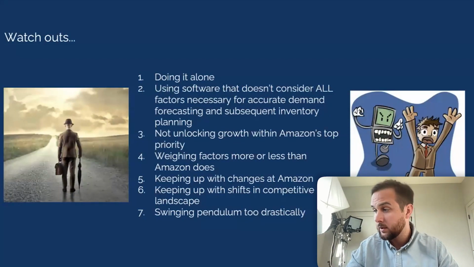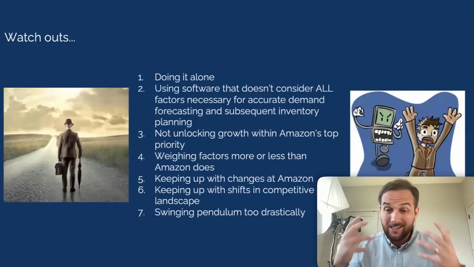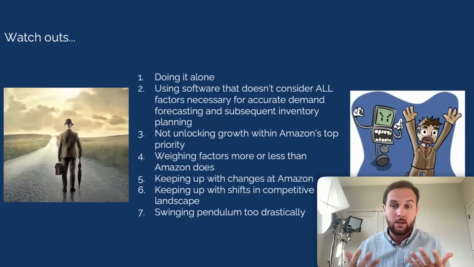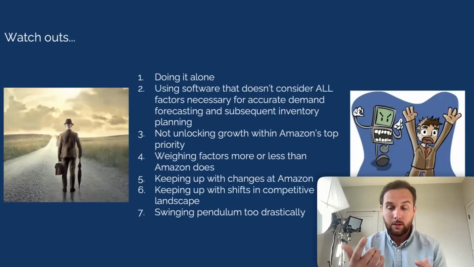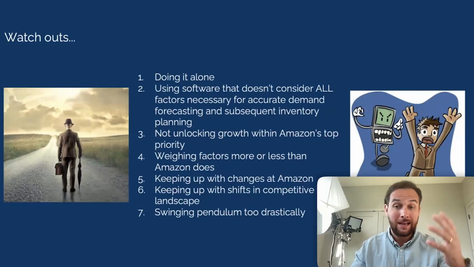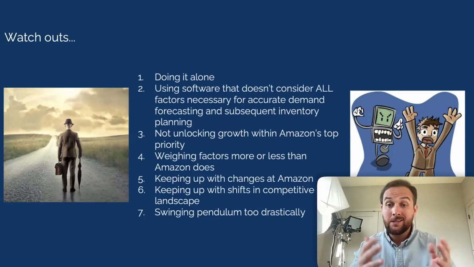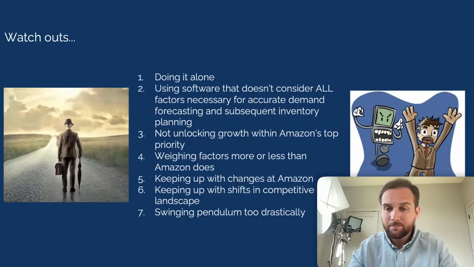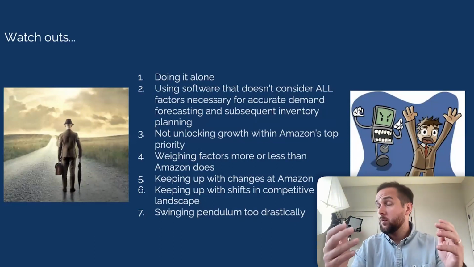So if whatever way you're doing your inventory management on Amazon, if you're not considering the fact that Amazon's largest cost is taking in, holding, and shipping out your products, you're likely being held back on your growth potential on the platform. So another big watch out. Other one would be weighing factors more or less than Amazon does. So in my example earlier, where it seemed like seasonality was the biggest impact on that ASIN, let's say we didn't think that.